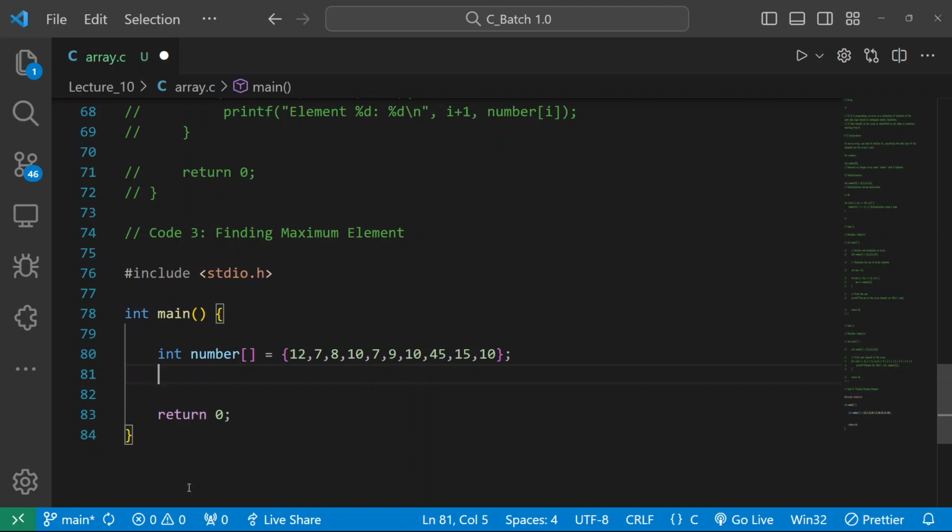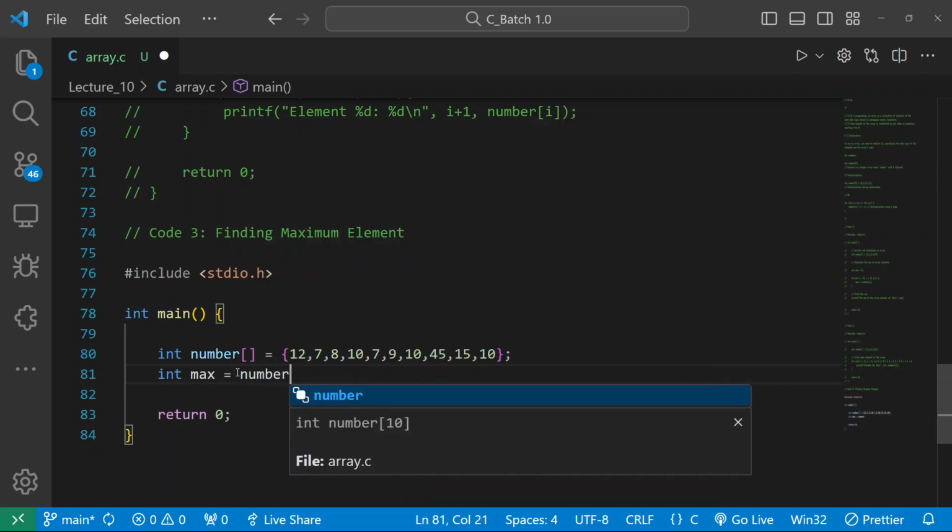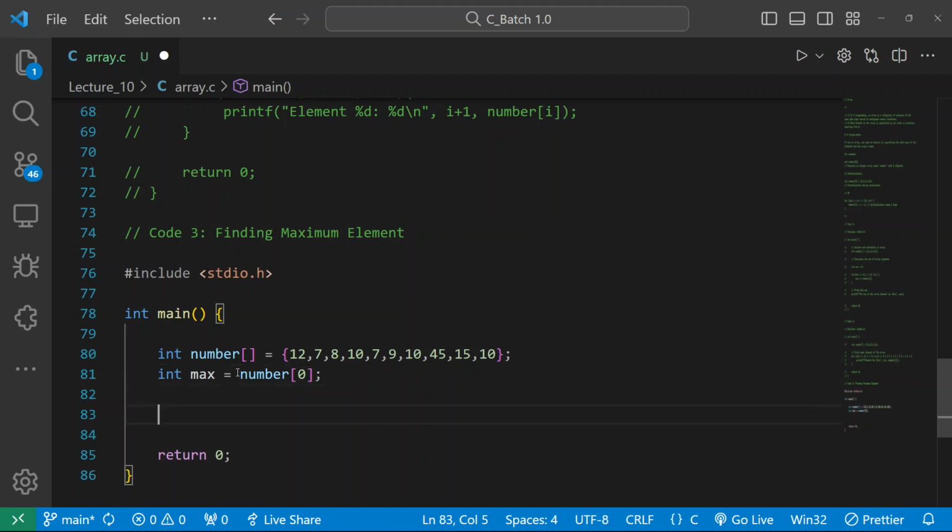This will be the concept for finding the maximum element. Consider your first element as maximum. I know it may not be the maximum. If it is, very good. Let us consider the first number as maximum. Now following the array, let me write int i equal to 1, and I will go up to the length of the array.